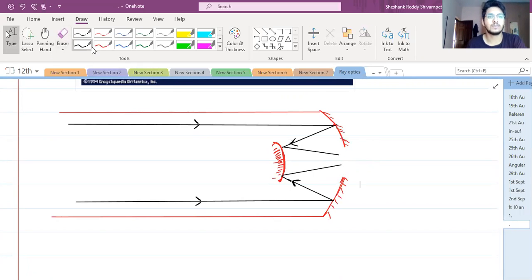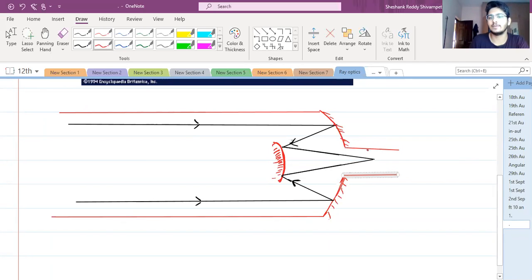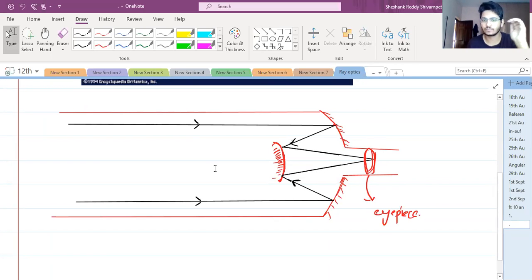Now, did you understand the significance of the hole? If a hole is made, from the hole he should be able to see it. The observer should be able to view the image from here without any inconvenience, without entering the telescope, right? So now you can place the eyepiece here. This will be the eyepiece, and the observer can clearly look at the image. Got it?